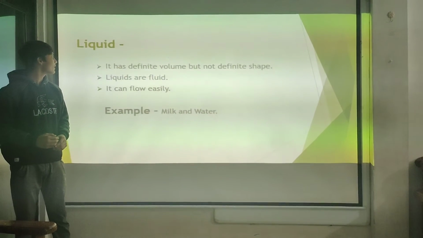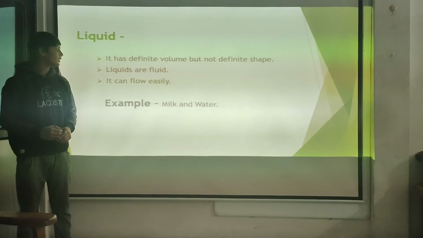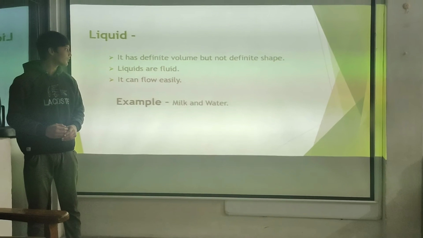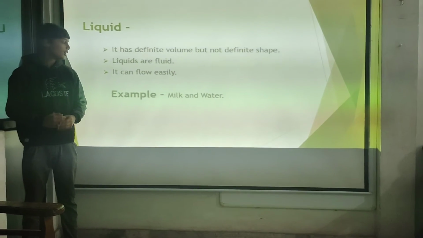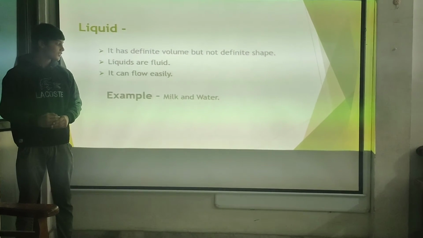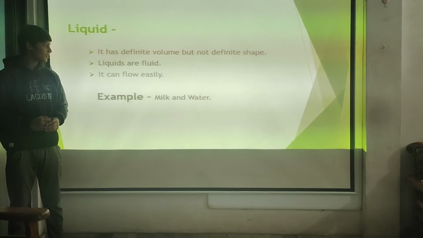The second state of matter is liquid. It has definite volume but not definite shape. It means it has a fixed volume but not a fixed shape. Liquids are fluid. They can flow easily. Example: milk and water. Milk and water take the shape and size of any object we use in our daily life.